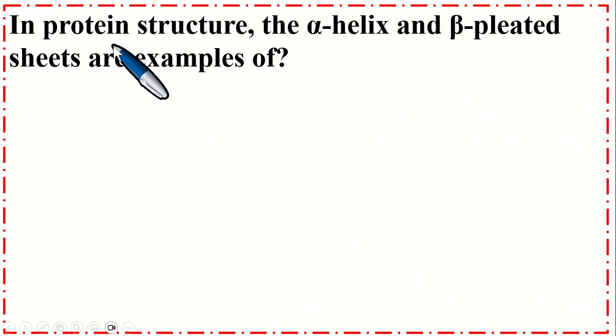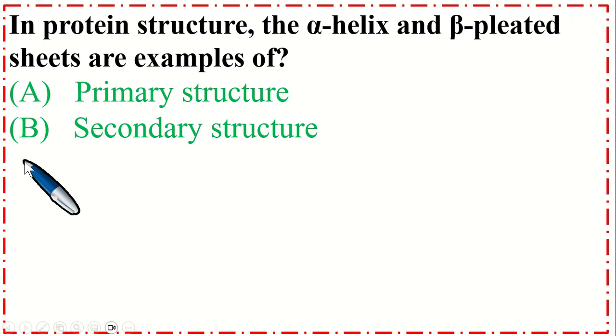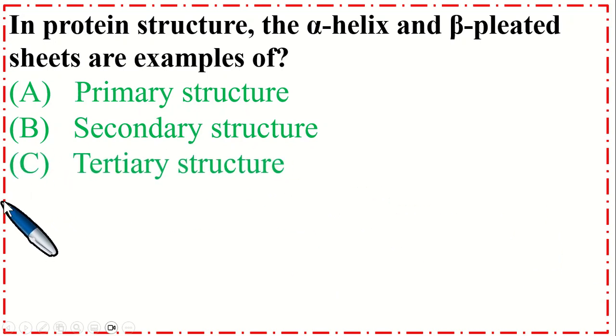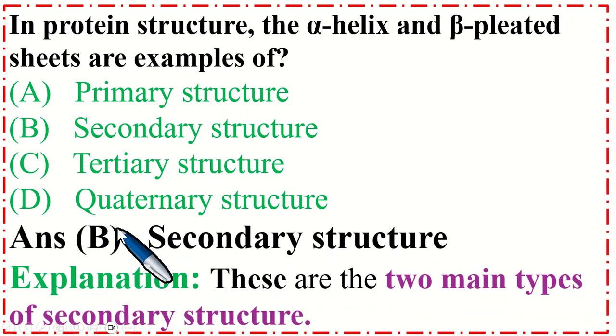In protein structure, the alpha helix and beta pleated sheets are examples of option A primary structure, B secondary structure, C tertiary structure, and option D quaternary structure. So the correct option is B secondary structure. The explanation is these are the two main types of secondary structure.